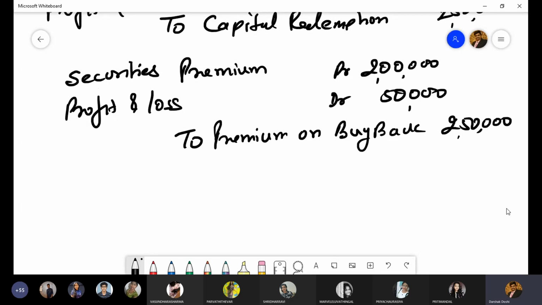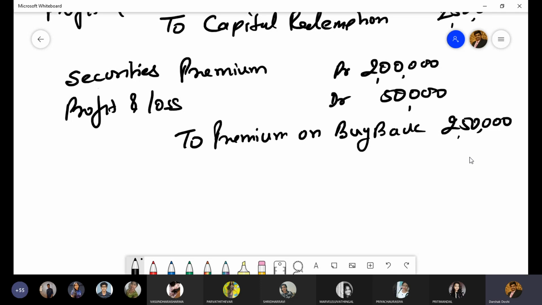Now we need to pay equity shareholders. We have a bank balance of 3 lakh rupees, and we are supposed to pay 5 lakhs. So can I say that an overdraft of rupees 2 lakh is required?